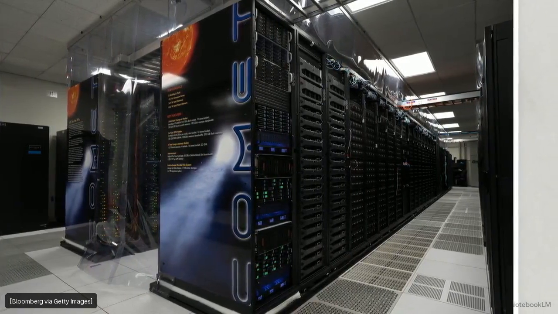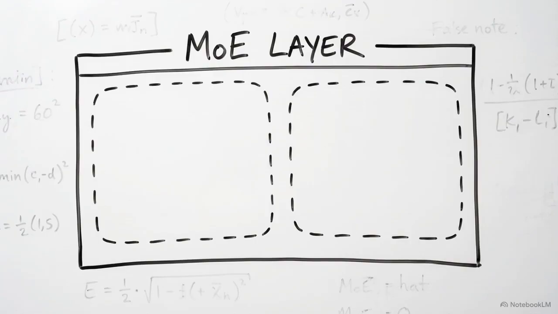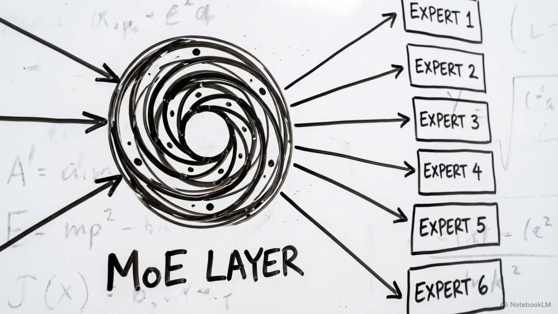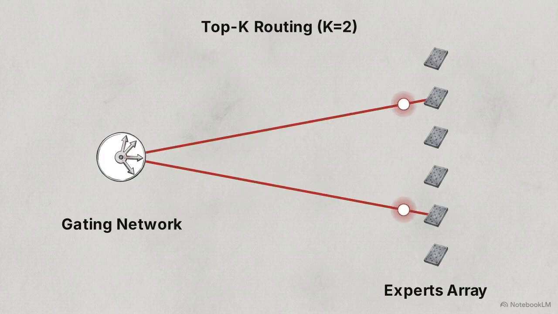To break this dense scaling limit, engineers introduced a structural replacement for standard dense layers, the Sparsely-Gated Mixture-of-Experts Layer, or MoE. An MoE layer consists of two main components. First, there are the experts, a set of independent, feed-forward neural networks. Second, there is a routing mechanism known as the gating network. Instead of passing through the entire layer, each incoming token is evaluated by the gating network. The gate then sends that token only to a tiny, highly selected subset of the available experts, leaving the rest of the layer completely inactive.